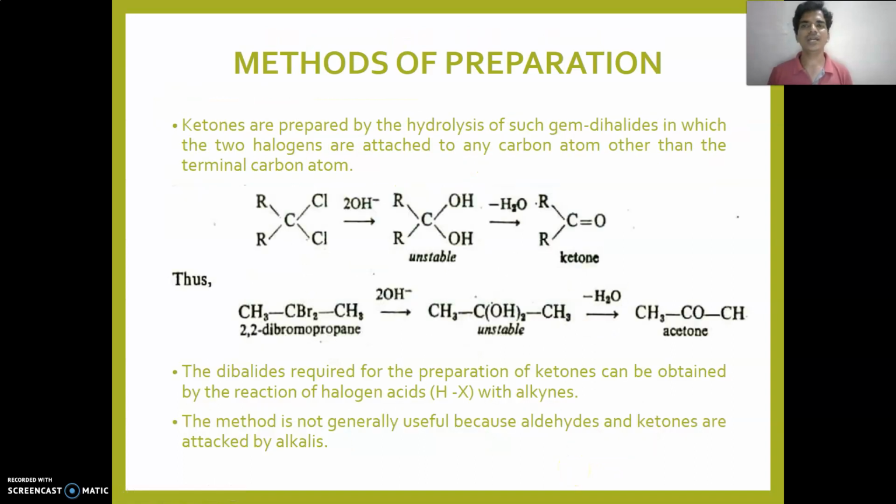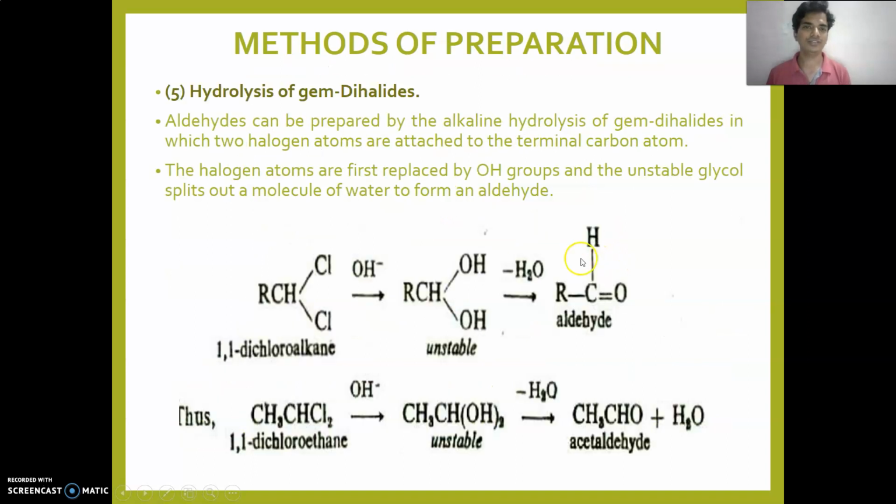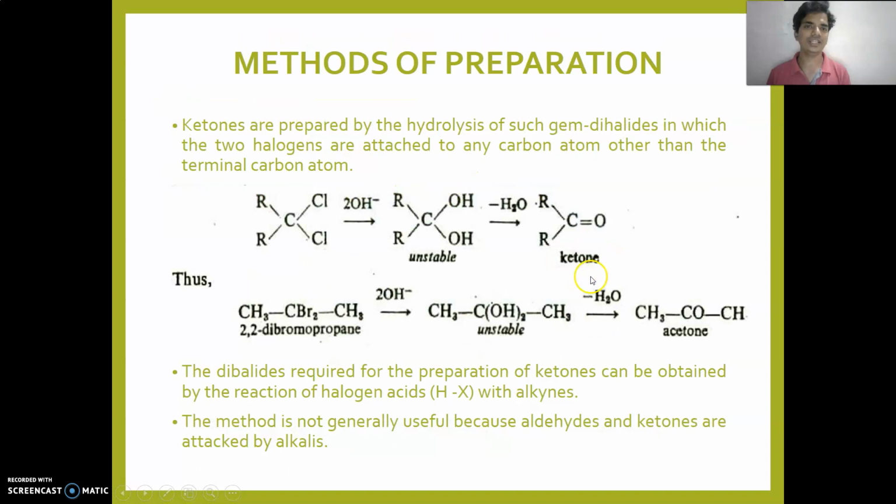Then ketones are prepared by the hydrolysis of gem-dihalides in which the two halogens are attached to any carbon other than the terminal carbon. Here it is other than the terminal carbon. So it will form an unstable compound again containing OH groups, and it will form a ketone. Earlier it formed an aldehyde because it contains hydrogen. Here it contains an alkyl group R. So there is 2,2-dibromopropane. On hydrolysis, an unstable compound is formed. It will lose a water molecule and give acetone.